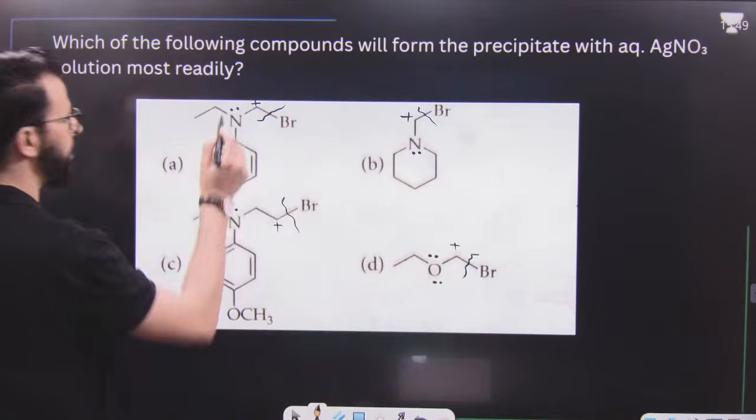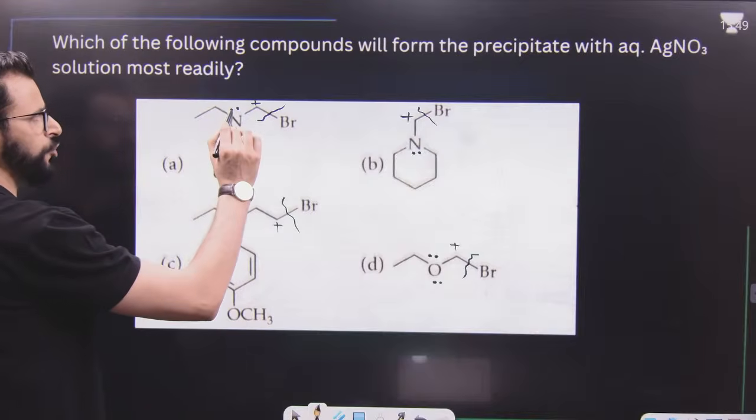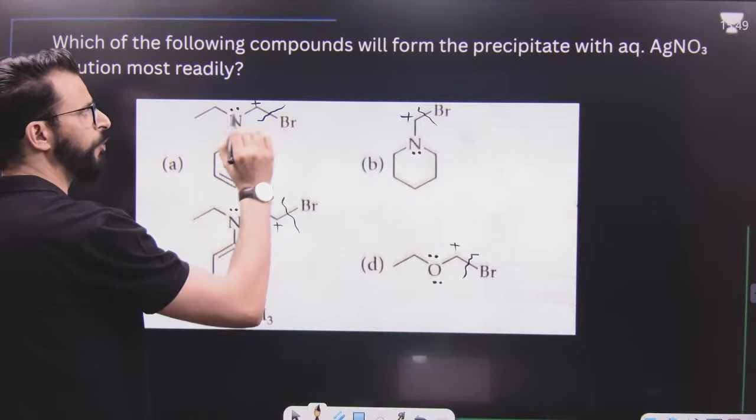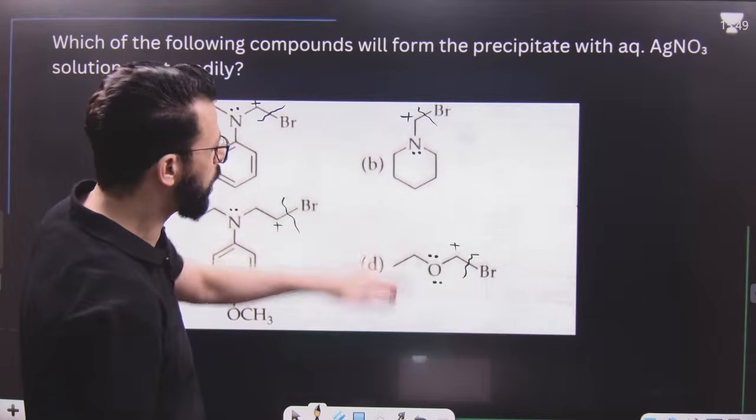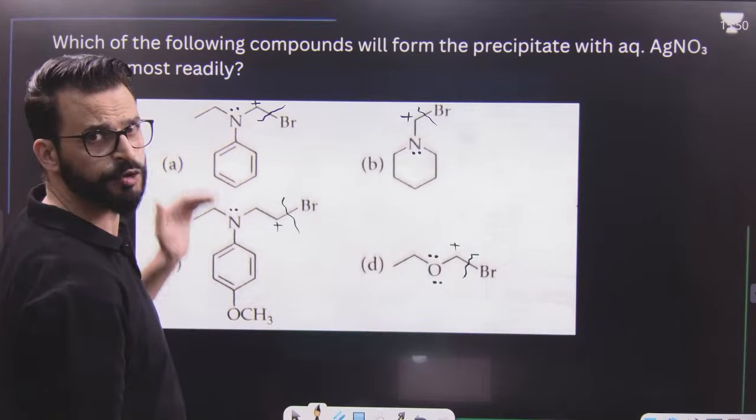But this lone pair takes part in resonance. That means it's not that much available for back bonding with, say, a carbocation. That means this is less stable. But these two are more stable as compared to this. This is more stable as compared to this.